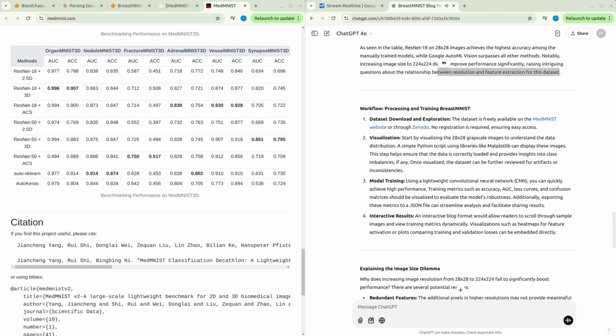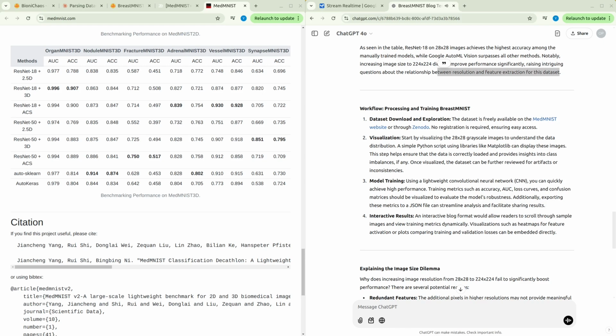A simple Python script using libraries like Matplotlib can display these images. This step helps ensure that the data is correctly loaded and provides insights into class imbalances, if any. Once visualized, the dataset can be further reviewed for artifacts or inconsistencies. 3. Model training. Using a lightweight convolutional neural network, CNN, you can quickly achieve high performance.